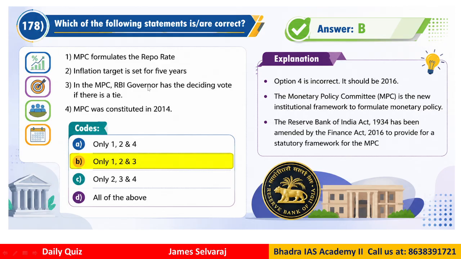Question number 178. MPC formulates the repo rate. The inflation target is set for 5 years, right? In the MPC, the RBI governor has the deciding vote if there is a tie, because in the MPC a 3:3 split can happen, since 3 members are from RBI and 3 are appointed by the central government. So in such a tie, can the RBI governor cast an extra vote? That's the question, right? MPC was constituted in 2014. So which statements are correct?